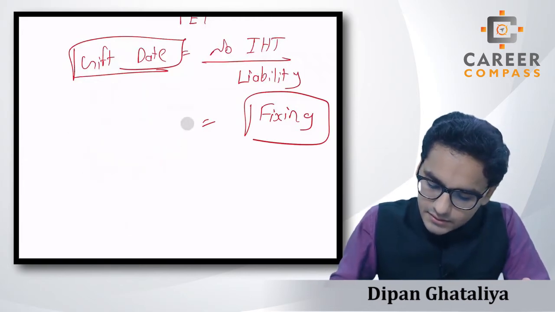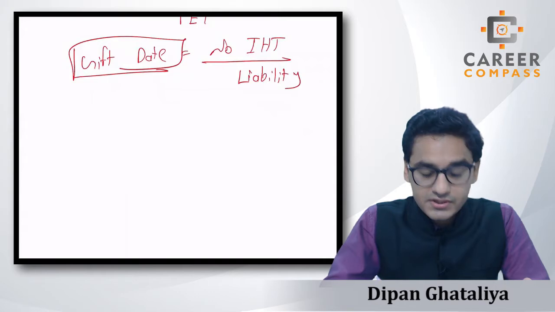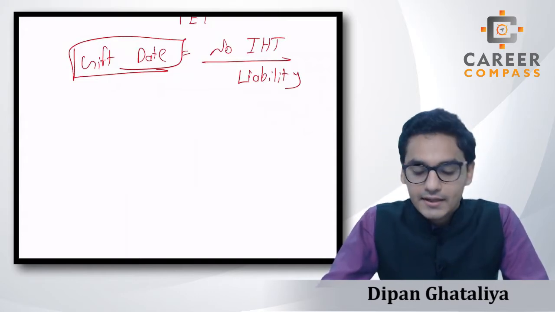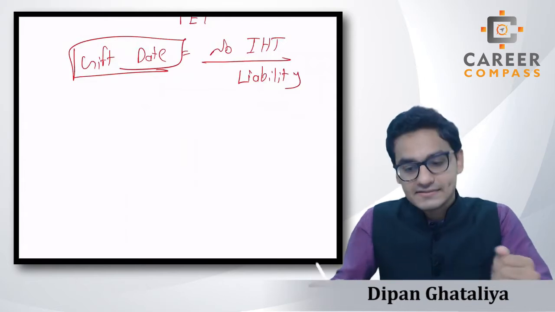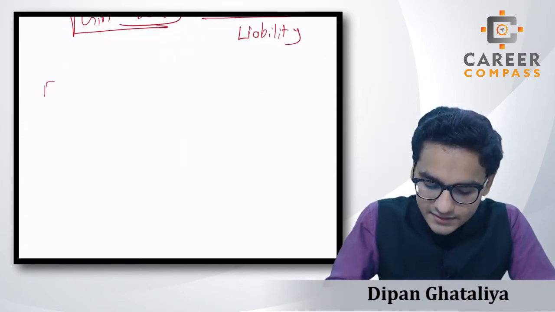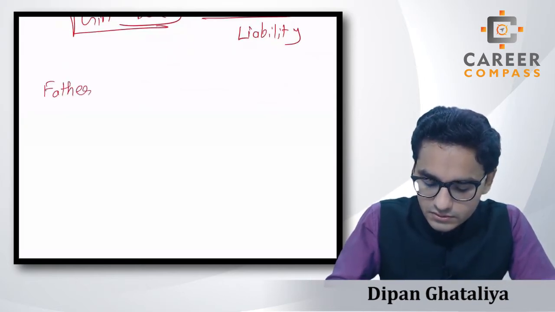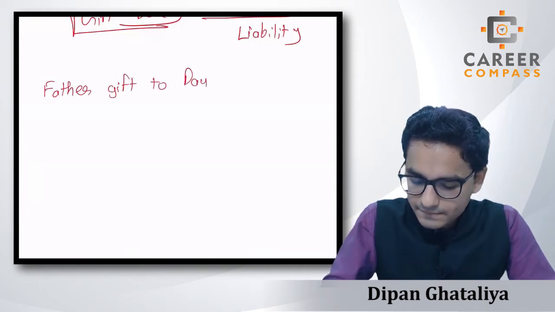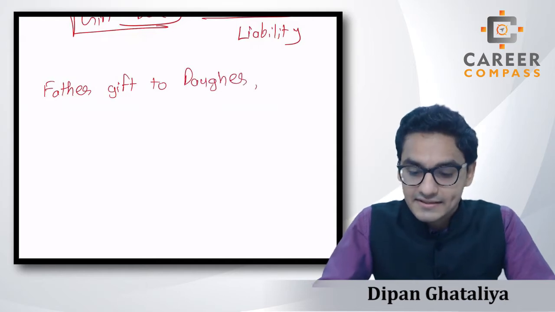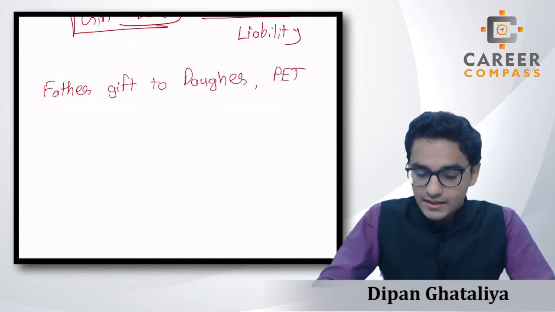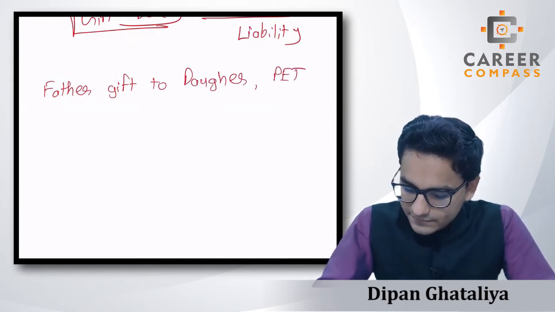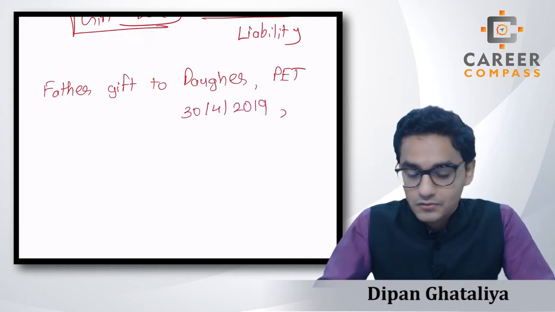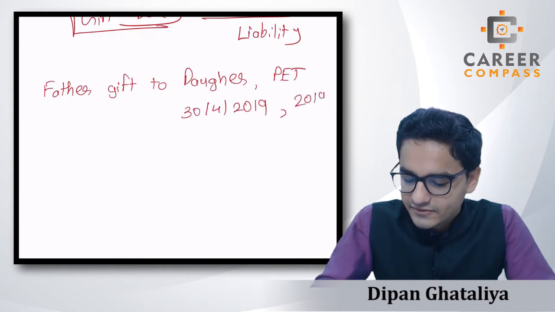And how do we calculate that particular thing, students? How do we calculate the gross chargeable amount on the gift date in the case of the PET? So let's see that by taking one of the examples. Assume that a father has given a gift to his daughter. So it means, students, it's a PET. Assume that the date of that gift is 30th April 2019. That means the tax year over here is 2019-20.